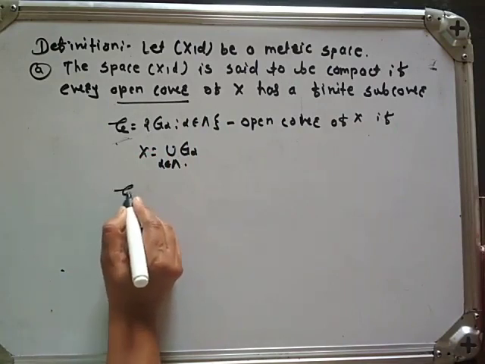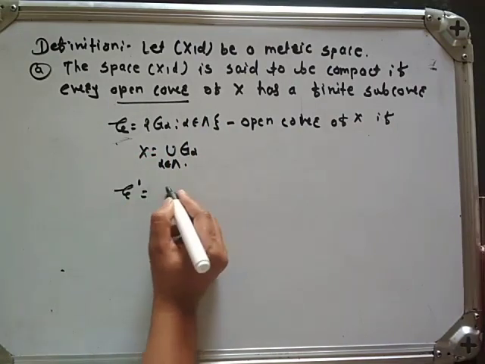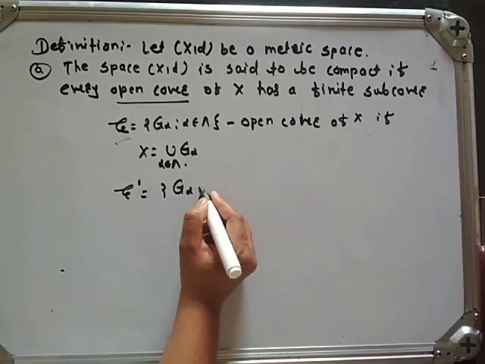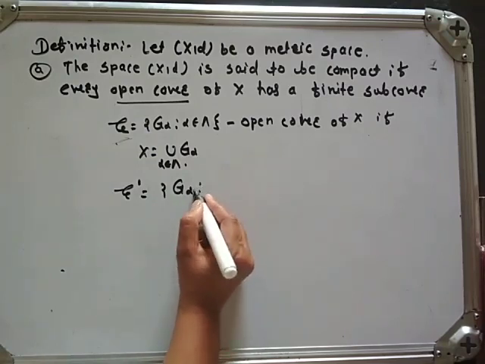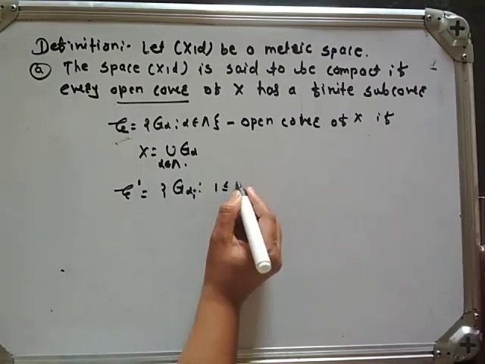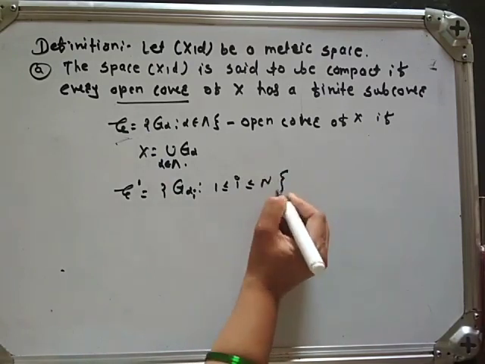This means there exists a script G dash, suppose G_alpha_i, 1 less than or equal to i less than or equal to n.